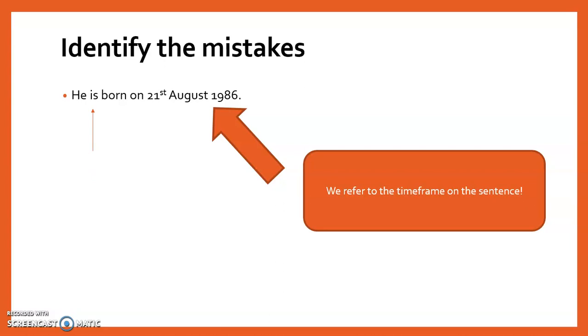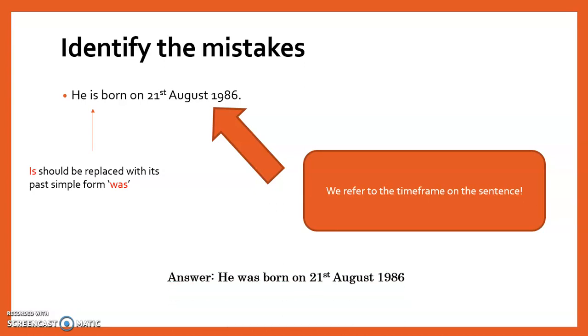The verb is should be changed to its past simple form was. Why? Because it already happened in the past, so we cannot use is. So the correct answer should be he was born on 21st August 1986. And that is how you identify the mistakes. Right.